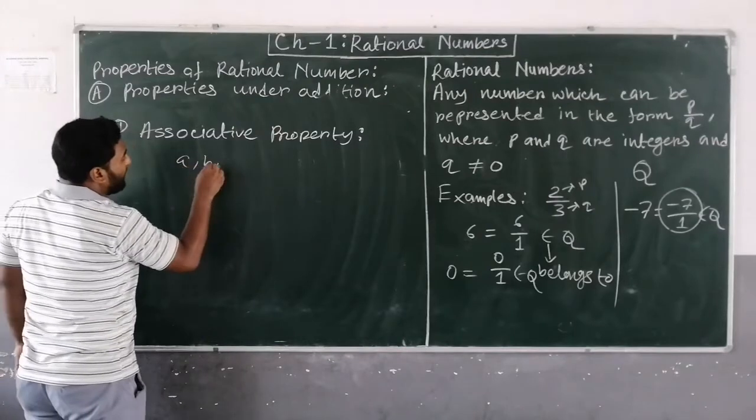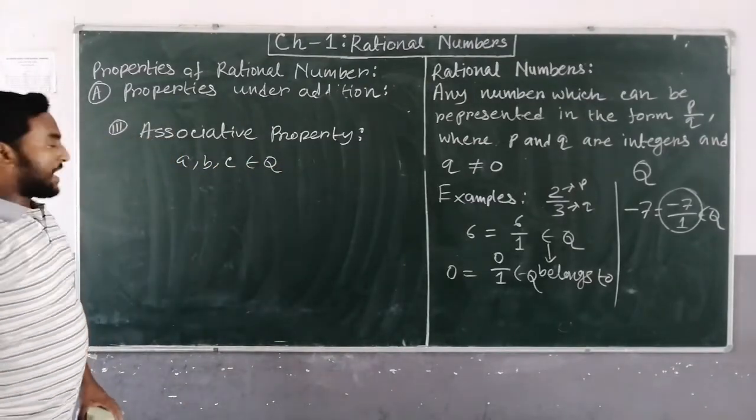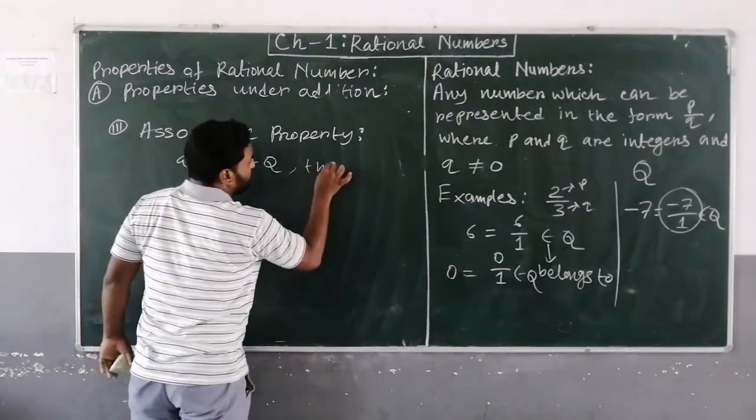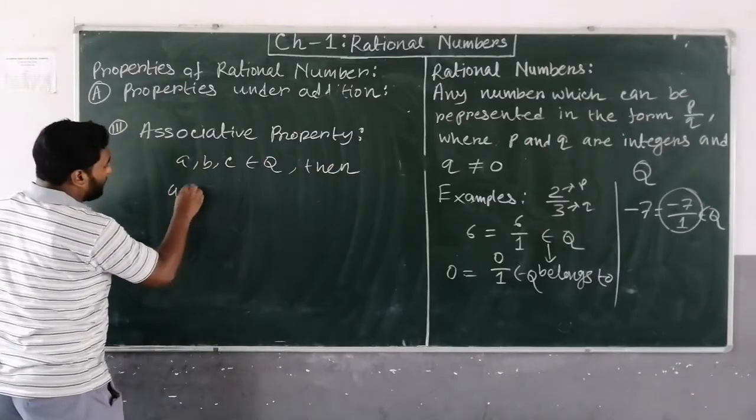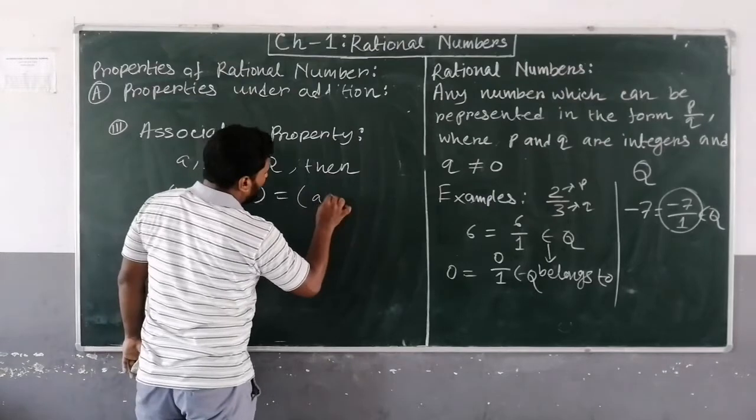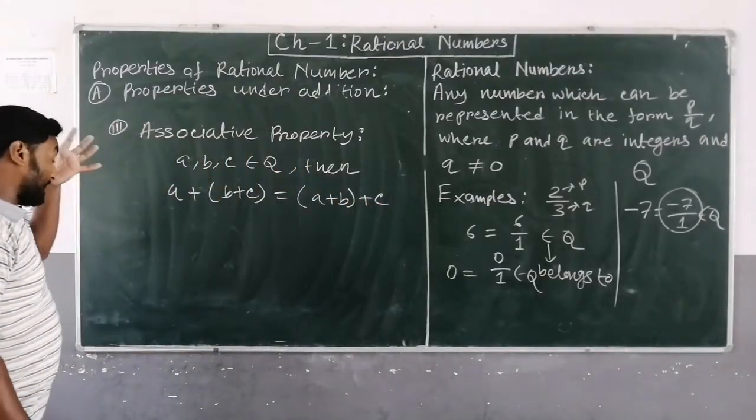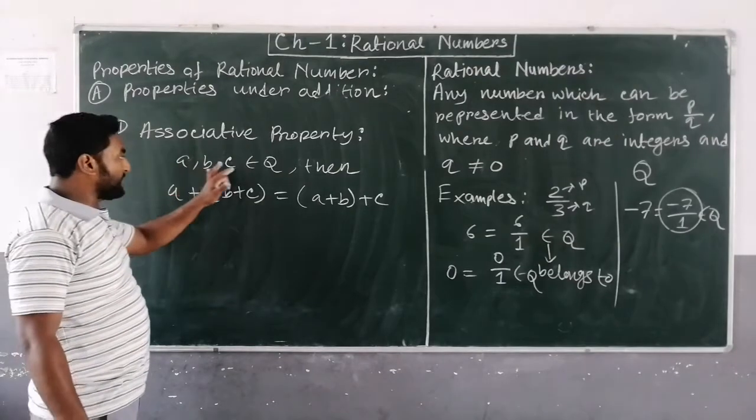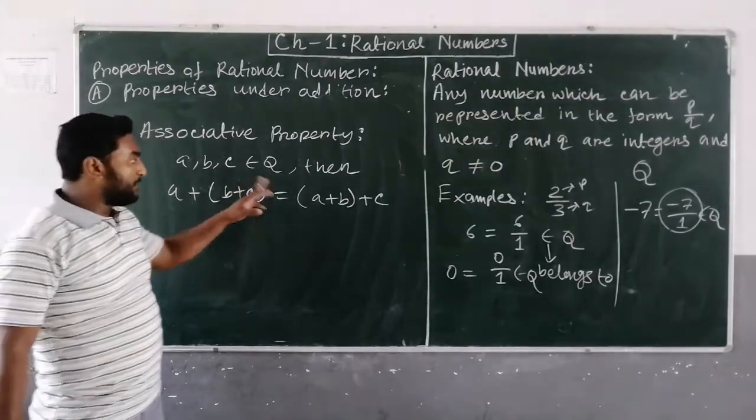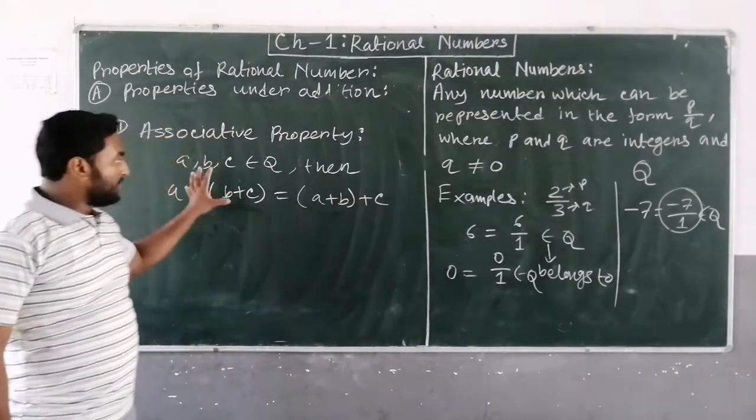Suppose A, B and C, these three numbers belong to rational numbers. These three are rational numbers. Then A plus (B plus C) will be equal to (A plus B) plus C. It means three rational numbers are given, that is A, B, C. If you add the first one with the sum of the last two, that will be equal to the sum of the first two plus the last one. Okay, this is true.